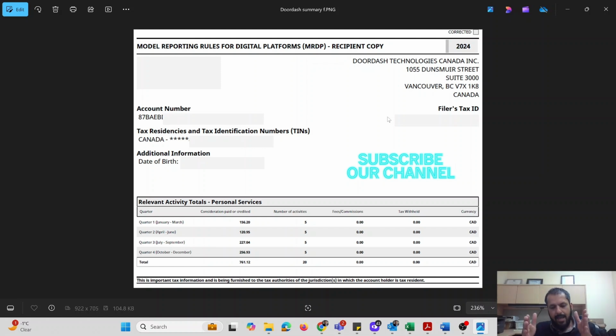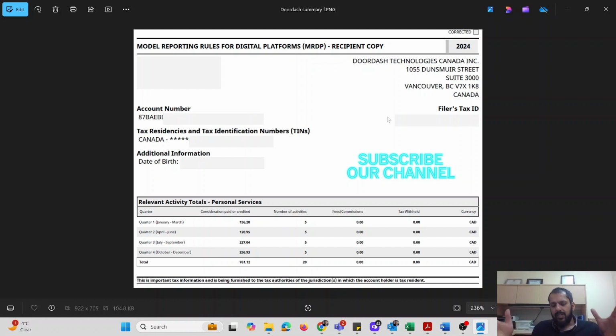DoorDash is the app which, number one, connects you with that person. So you are the person who is ready to provide a service, who is ready to go to Walmart, pick up that product, and then deliver it to the person. So DoorDash will connect you, the driver, with the customer. And the second thing that DoorDash is going to do is facilitate the financial transaction between you, the driver, and the customer.